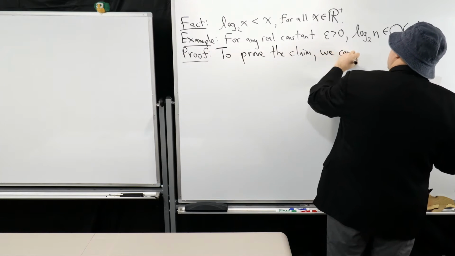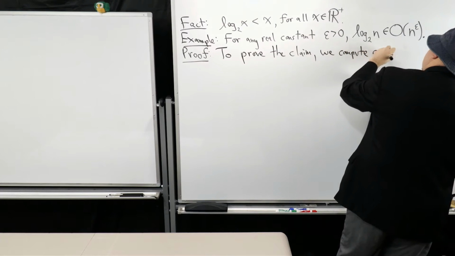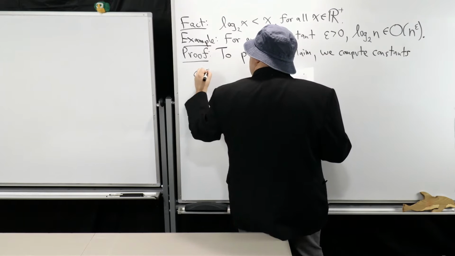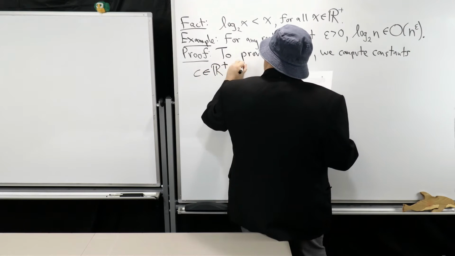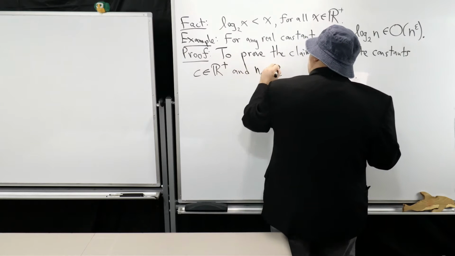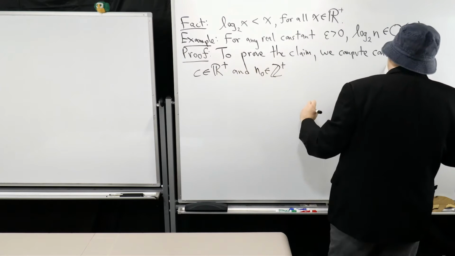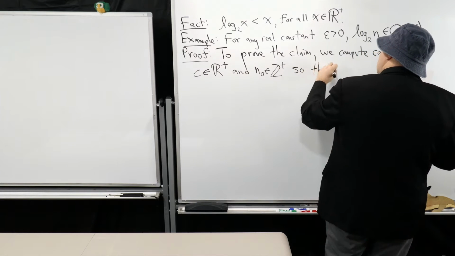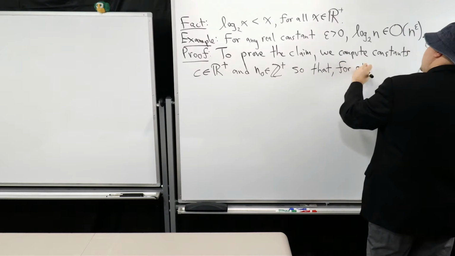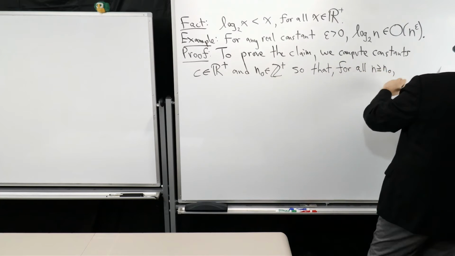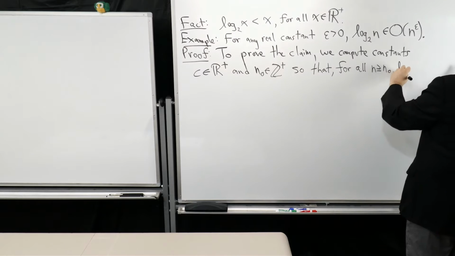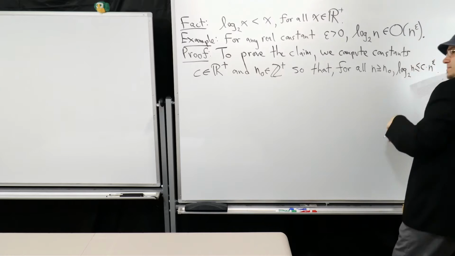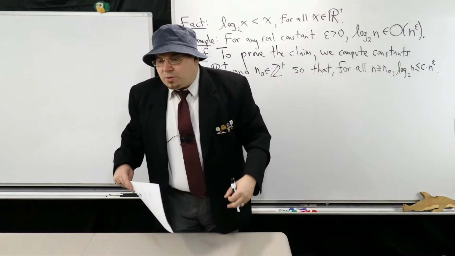we compute constants. How many constants? There's 2 of them, right? C, which is a positive real number, and n0, which is a positive integer, so that for all n greater or equal to n0, it must be that log base 2 of n is less than or equal to c times n to the epsilon. So that's the game plan.